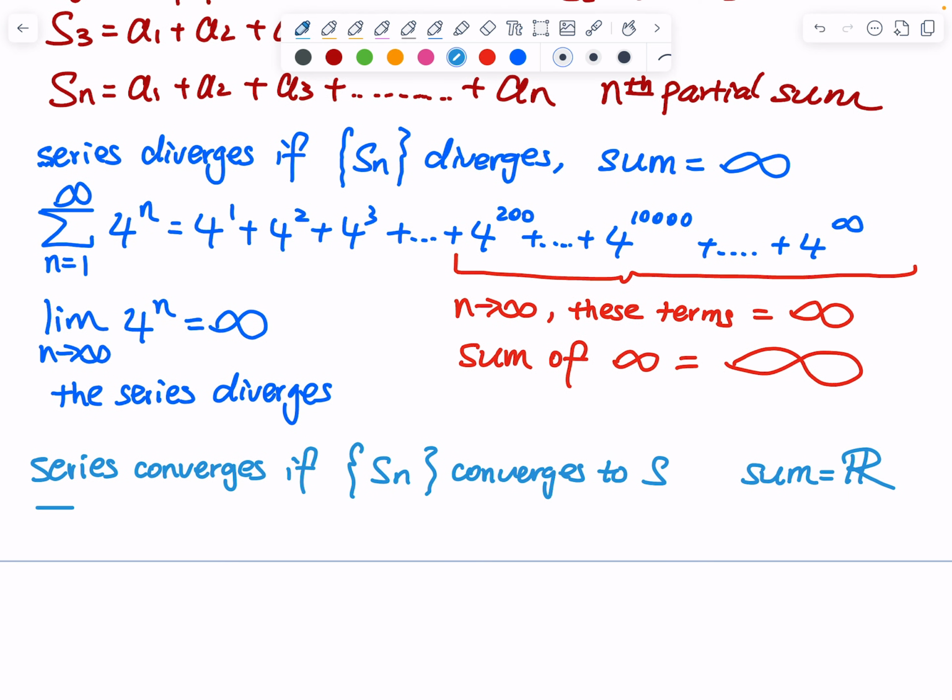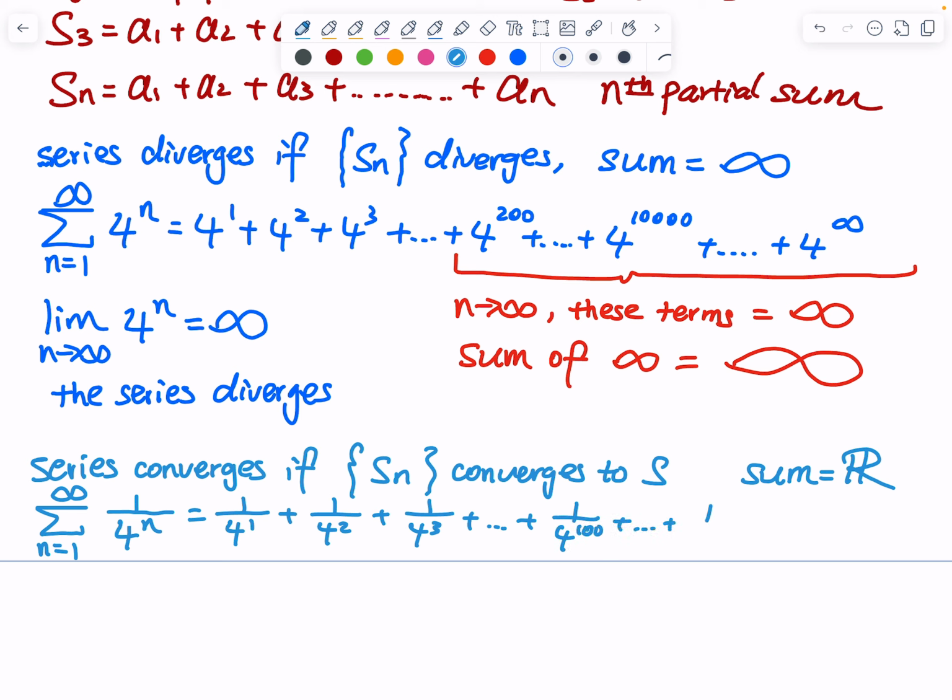And then we have a summation. So all you need to do is we will just make a minor change. n starts at 1 to infinity. I will also use 4 to the n, but I will do 1 over 4 to the n. So that is 1 over 4 to the first, plus 1 over 4 to the second, plus 1 over 4 to the third, and then we keep on adding, we will have 1 over 4 to the 100 power, right? And then keep on adding, you will add 1 over 4 to the 1,000 power, and then you keep on adding, you will add 1 over 4 to the infinity power.